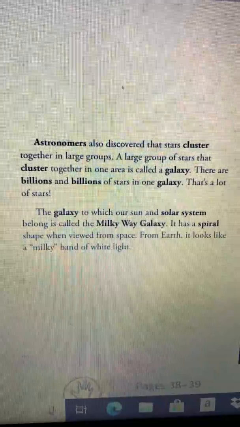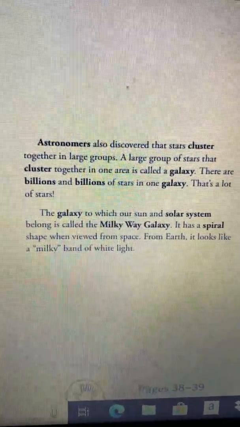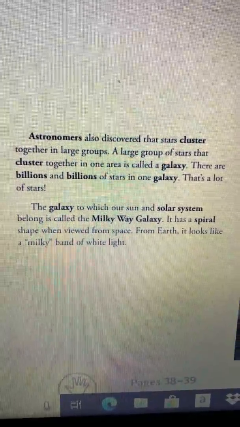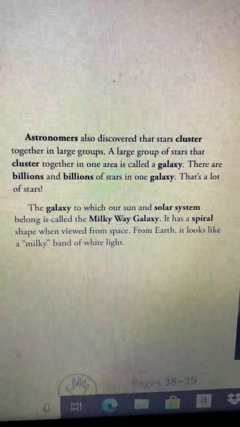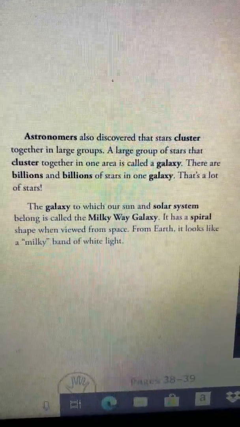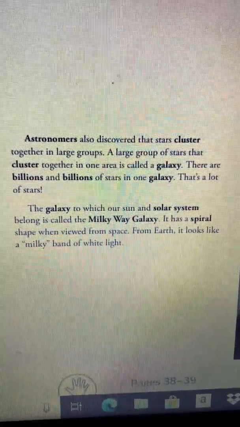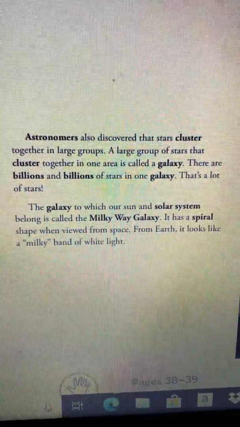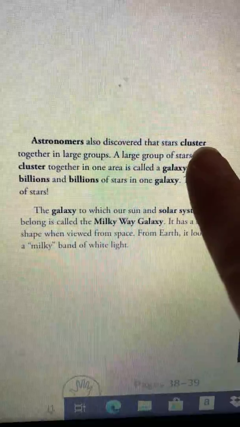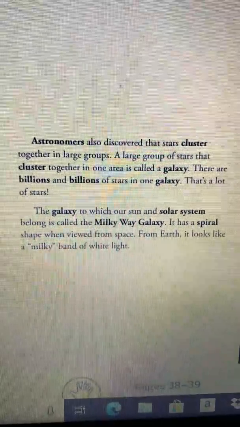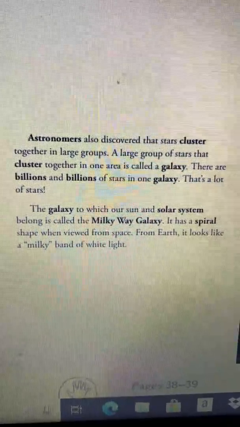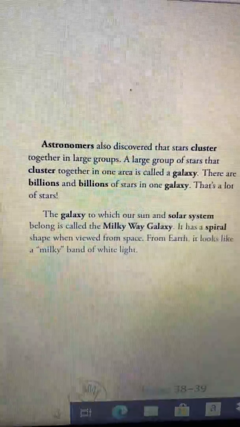Astronomers also discovered that stars cluster together in large groups. In your head right now, you should be thinking, well, cluster is a bold print word, but we didn't see that word in our vocab words in the beginning. How can I use my context clues that are close to the word cluster to figure out the meaning? A large group of stars that cluster together in one area is called a galaxy.